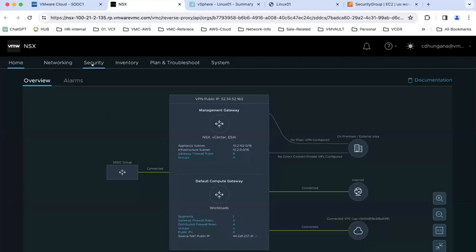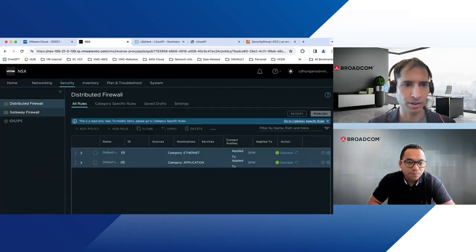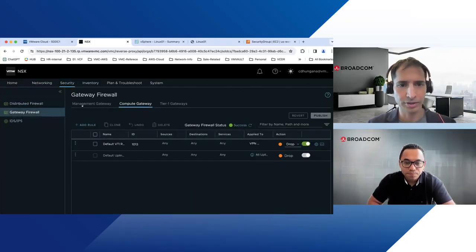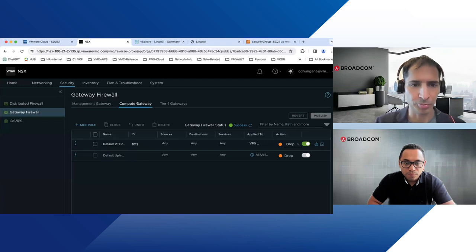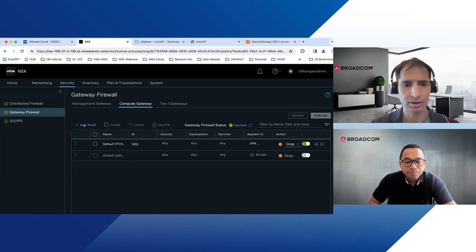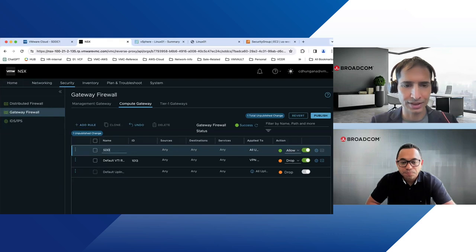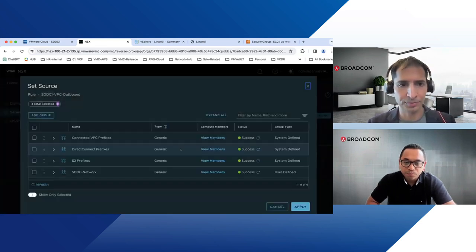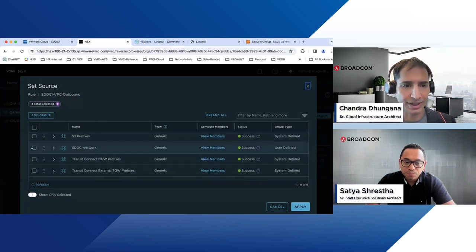Let's go to the security section. We have the gateway firewall, and under compute, our rule is under the compute gateway. So we go and create a rule. Let's say SDDC 1 to VPC outbound first. For the source, I have already created SDDC network. You can see the members here.